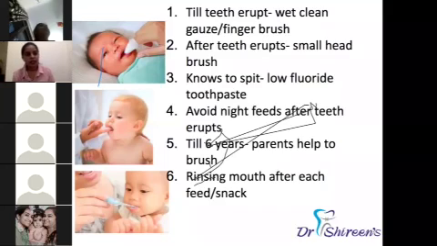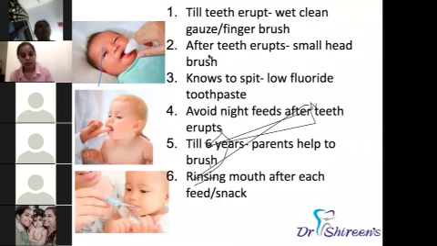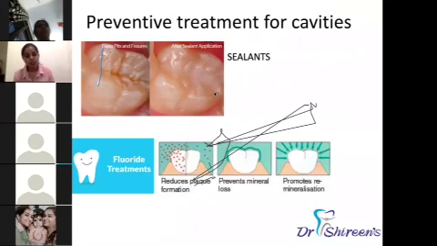And anything they eat, be it any snack or any meal, rinsing the mouth with plenty of water is very important. When food stays there for 3-4 hours, it is that area of the tooth where the cavity develops. So it is important to gargle and rinse the mouth well. And it is important that till 6 years, parents should brush teeth for the children. The children don't have the dexterity to brush themselves.